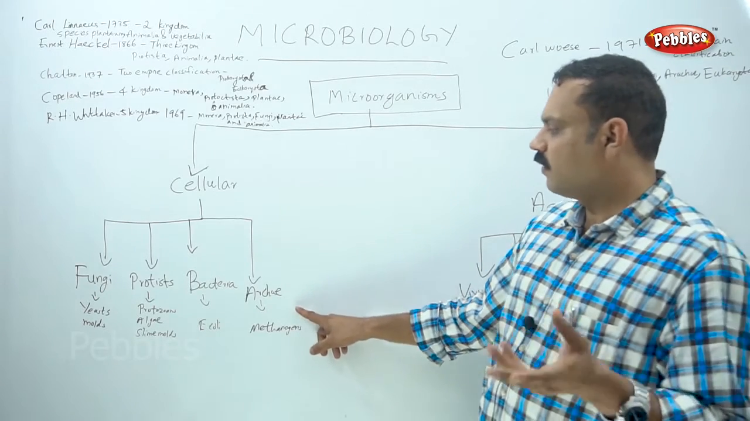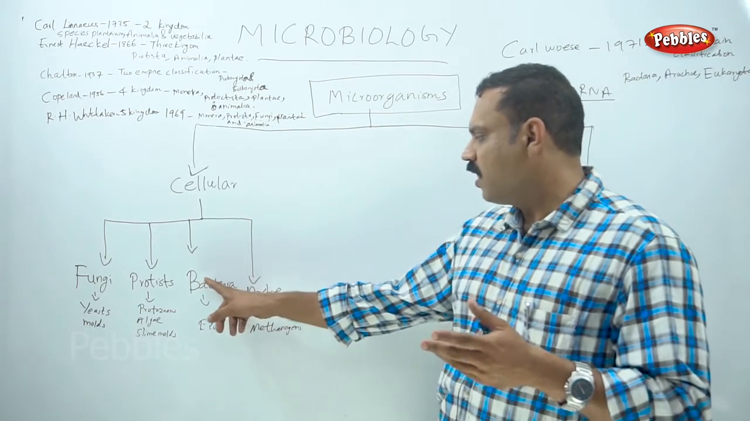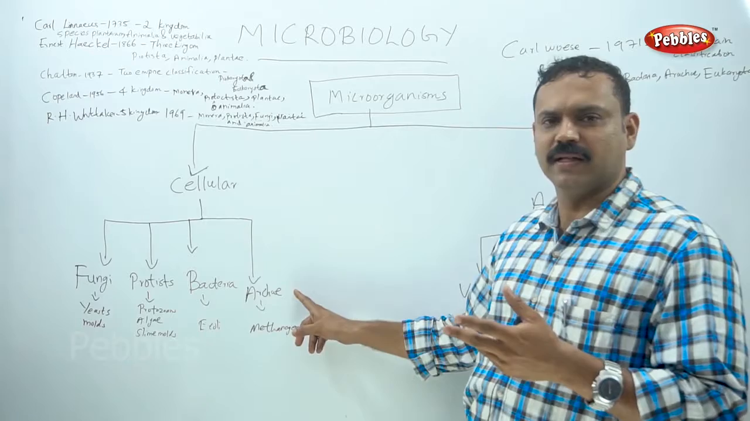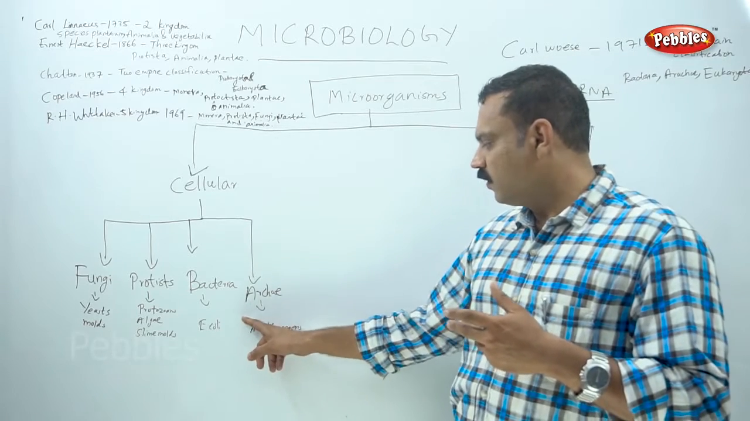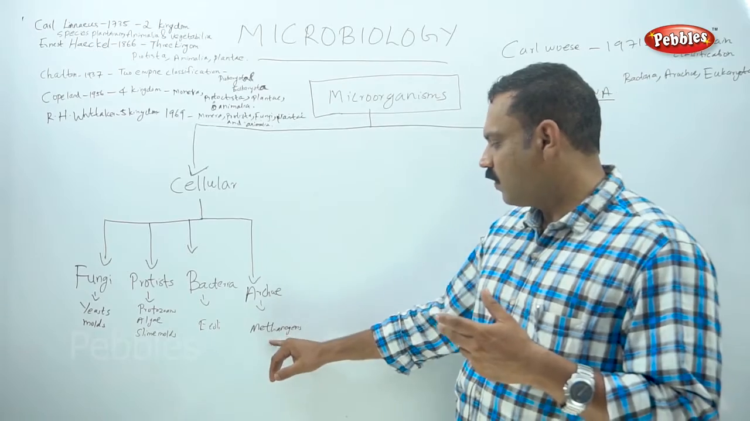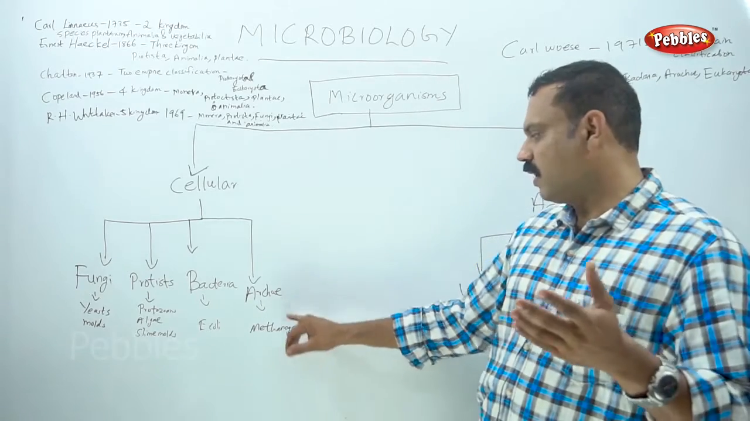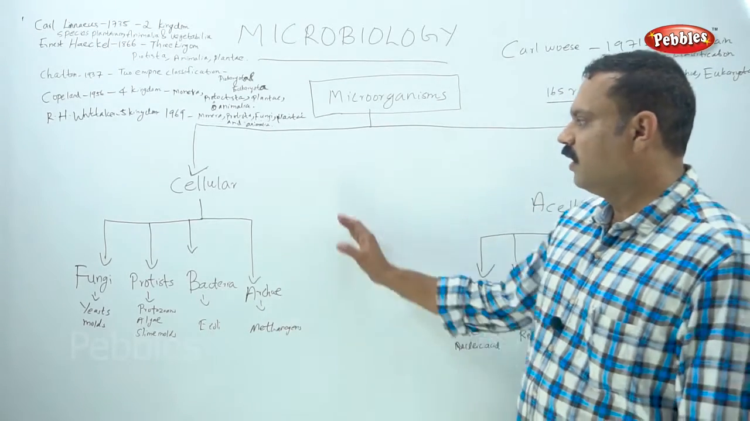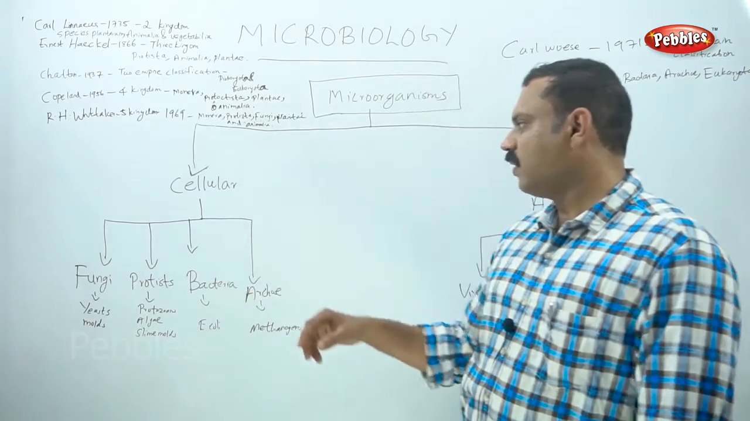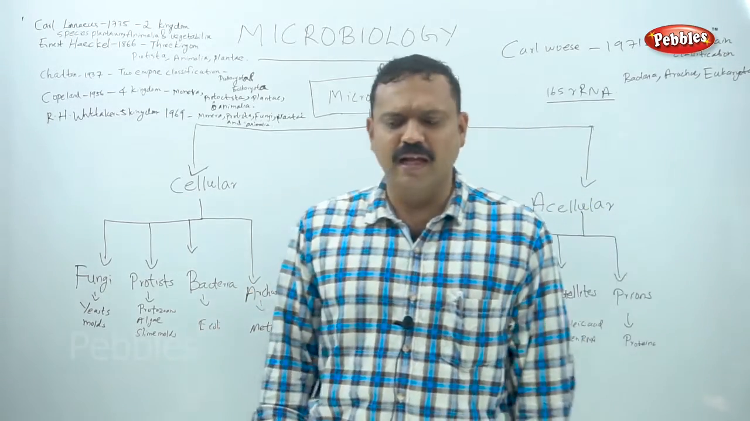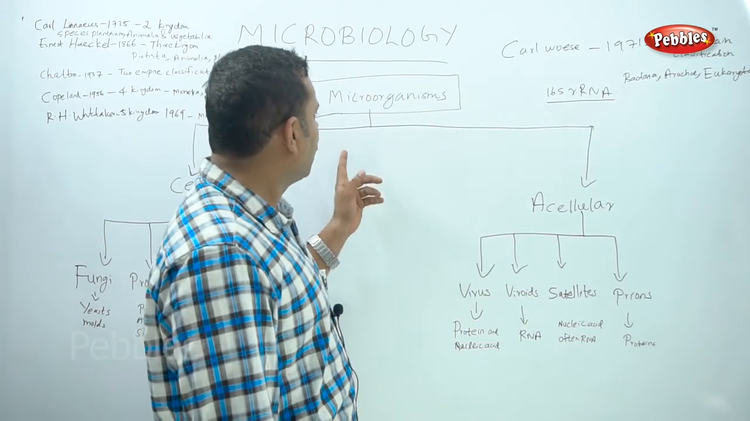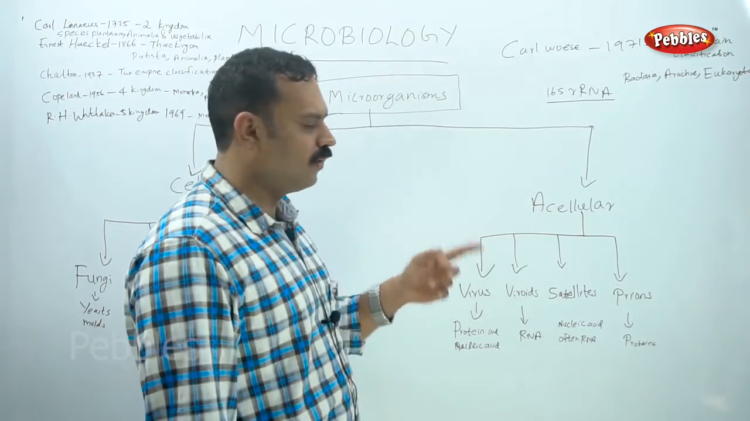In our later classes, we will discuss the peculiarity and the cell wall structure of bacteria and Archaebacteria. Here, we are not going to discuss much about Archaebacteria. You must remember that methanogens come under Archaebacteria. Then these are all the cellular entities. Now we are going to discuss the acellular entities. What are the acellular entities under the classification system of microorganisms?